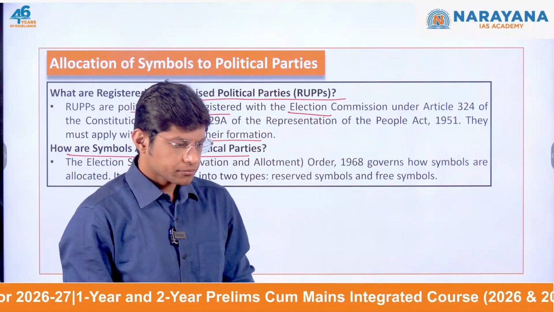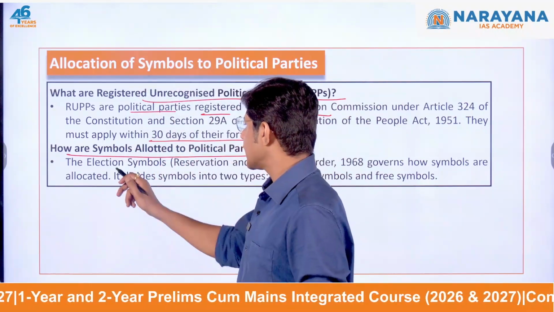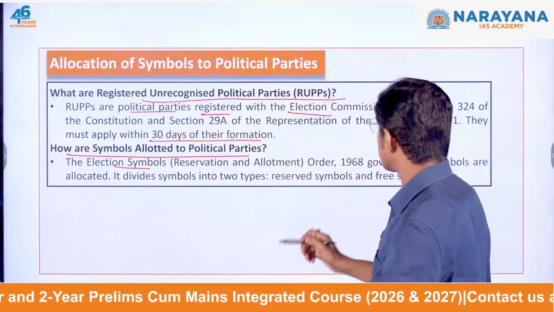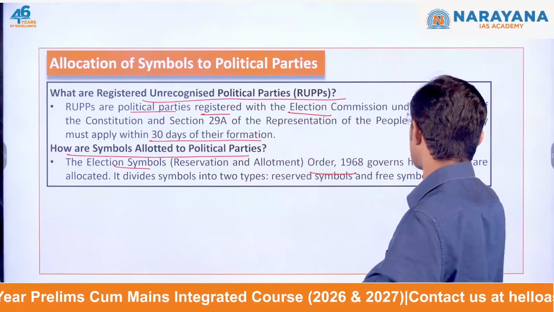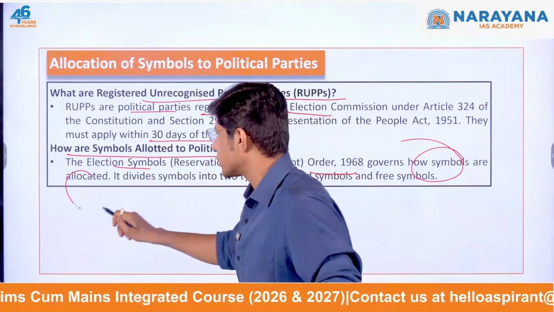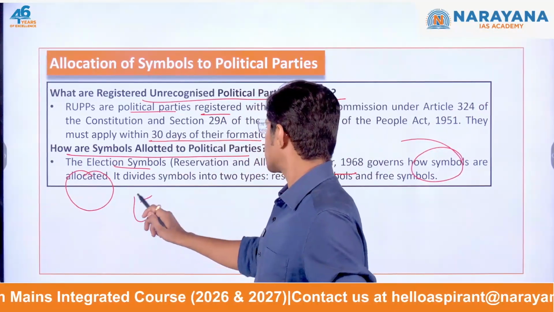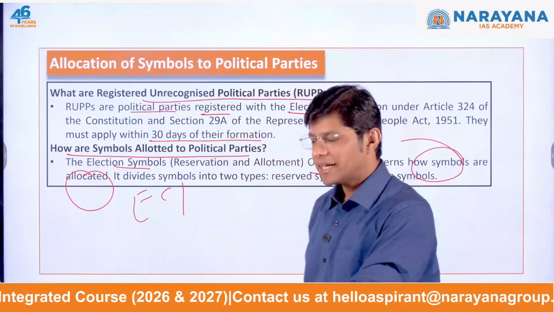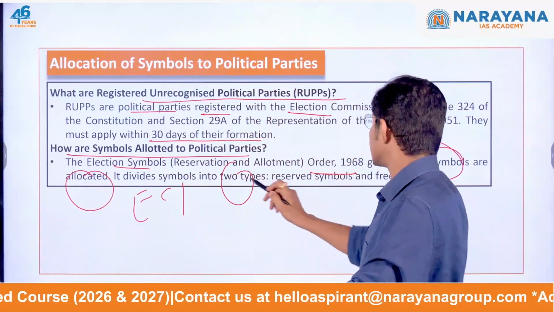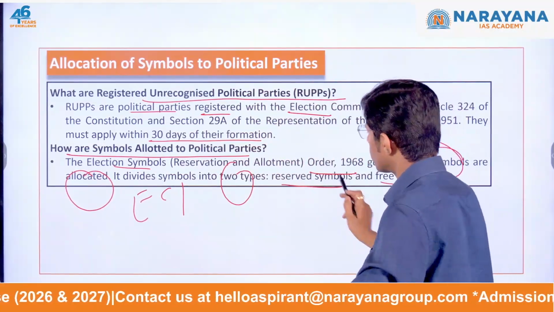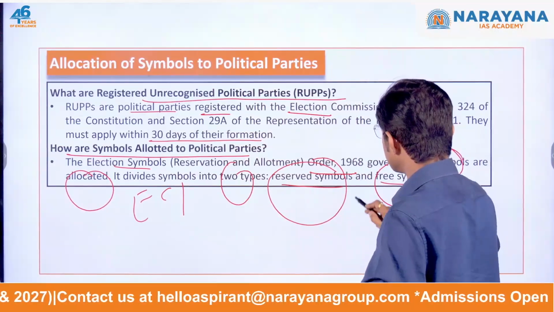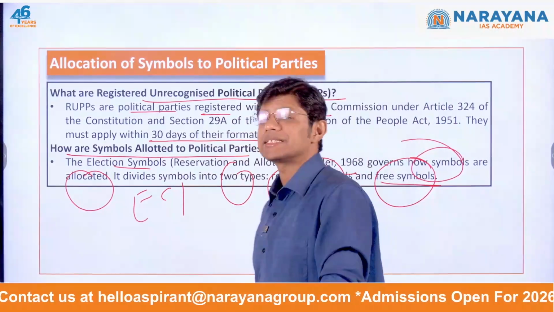Now, please remember that the Election Symbols Reservation and Allotment Order 1968 governs how the symbols are allocated. Who governs it? The Election Commission of India. So it divides the symbols into two types: one is reserved symbols and the other is free symbols. Now, this part can be asked in the prelims examination.